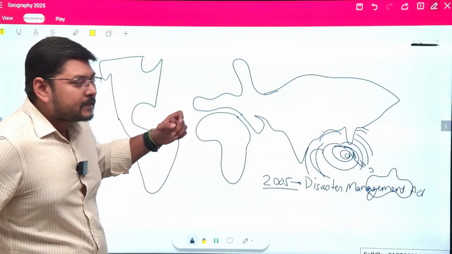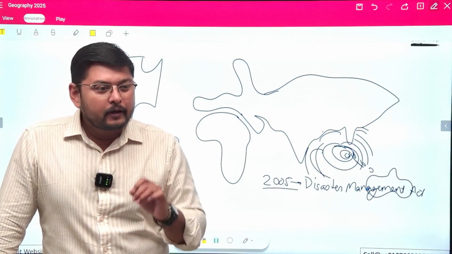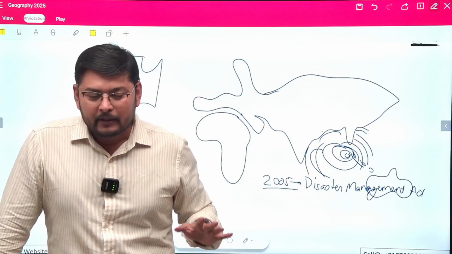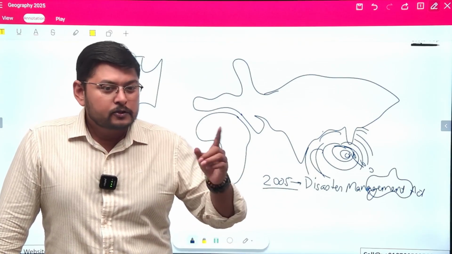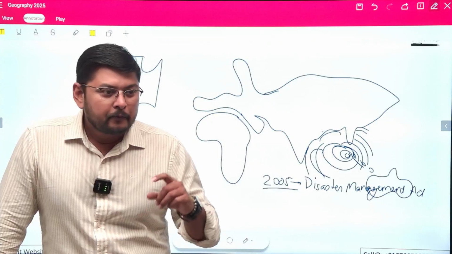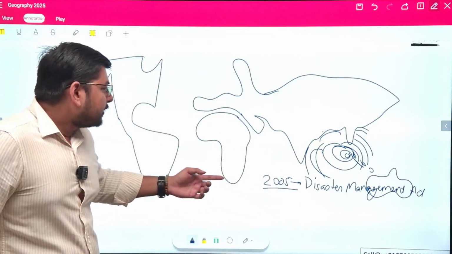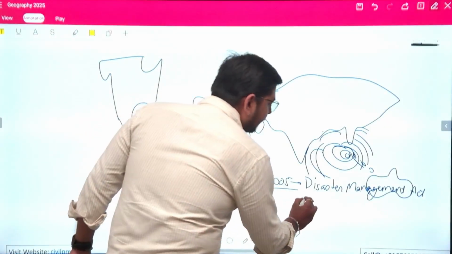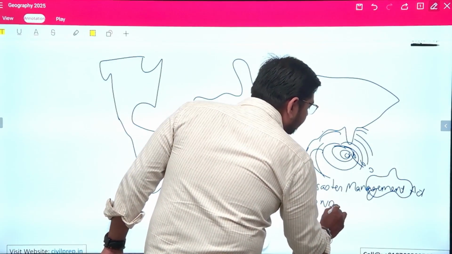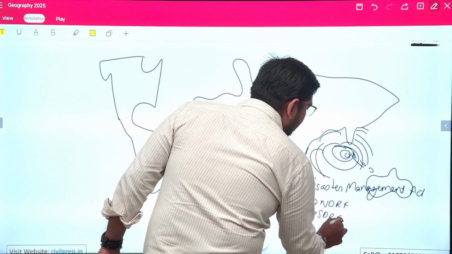Now, tsunami is something over which humans have no control. Over earthquakes, humans have no control. So we cannot do anything to stop the tsunami, but we can prepare ourselves to face the situations in the event of tsunami. So under this Disaster Management Act, we had NDRF, SDRF, and DDRF.